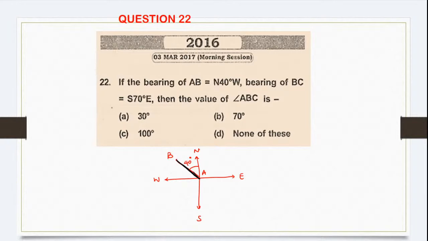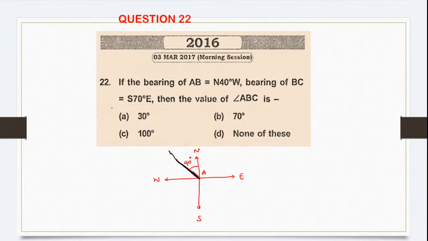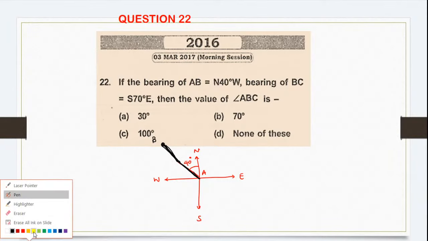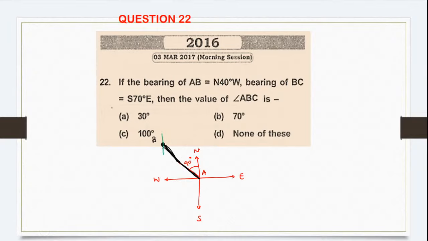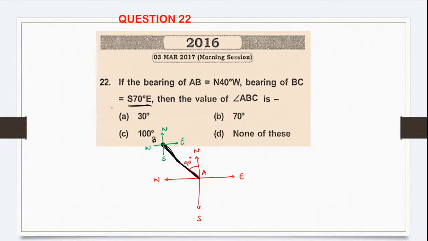Now observe. Whatever I drew was AB. Now AB will extend till here. Let us call this point B. Now we have to go for BC, so I'll have to draw a different direction profile for this. So north, south, east and west. BC is southeast 70.